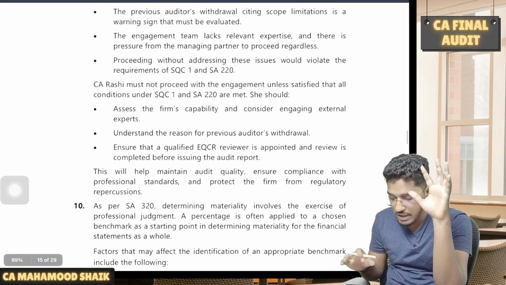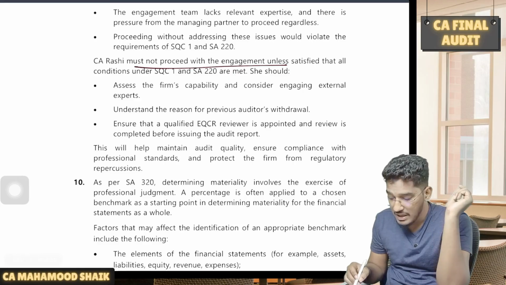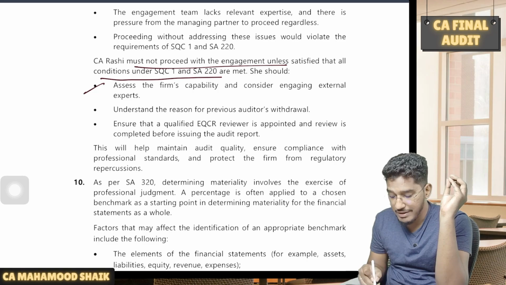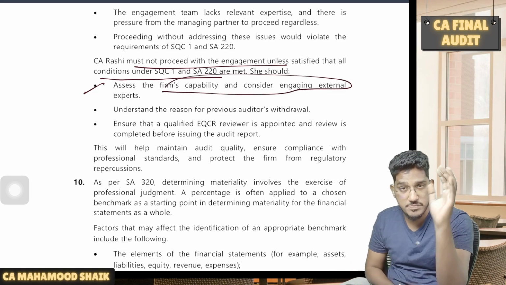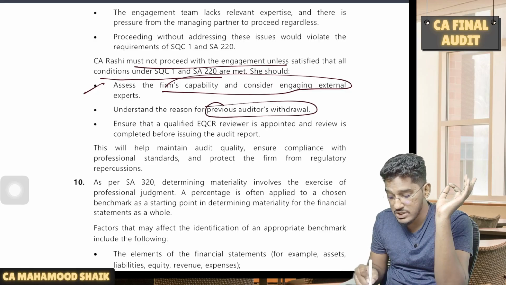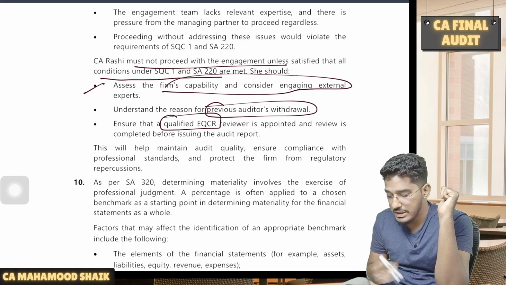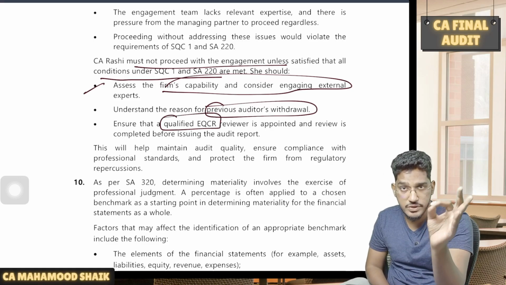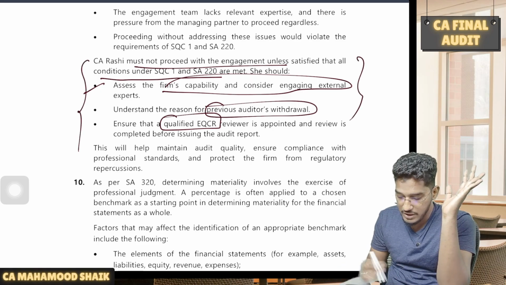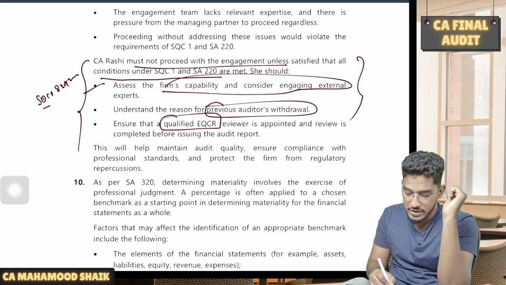So in the given case, what should Rashi do? CA Rashi must not proceed with the engagement unless satisfied that the conditions under SQC1 and SA220 are met. Number one, you have to address the firm's capability and consider engagement experts. First, you have to evaluate whether the firm is capable enough or not. And they told that the previous auditor has withdrawn. Understand the reasons why the previous auditor has withdrawn from the engagement, and also make sure that you have a qualified engagement quality control reviewer. Why? Because your client is a listed company. So unless you are satisfied with all this, you should not accept the engagement. This is what you are required to do as per SQC1 and SA220.